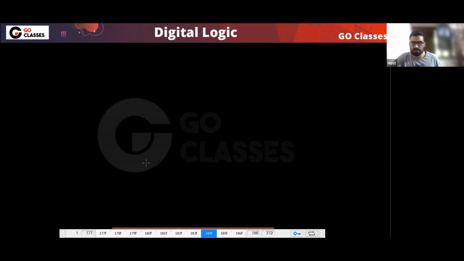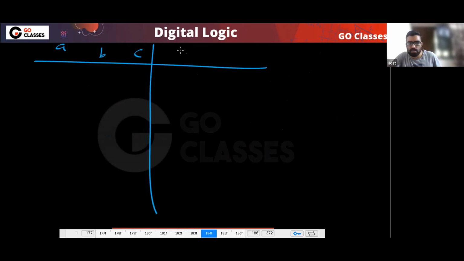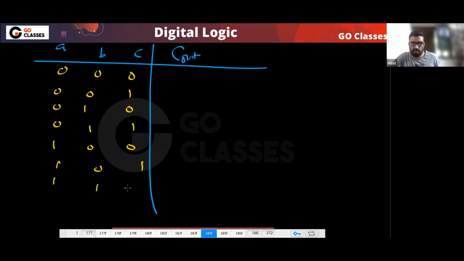The point is very simple. But before that, let's understand one point. Let's see the truth table of the full adder once more. You can notice that this is your table. You have A, B, carry in, and carry out. The rows are 0 0 0, 0 0 1, 0 1 0, 0 1 1, 1 0 0, 1 0 1, 1 1 0, 1 1 1. And the carry out column is 0, 0, 0, 1, 0, 1, 1, 1. This is your carry out.